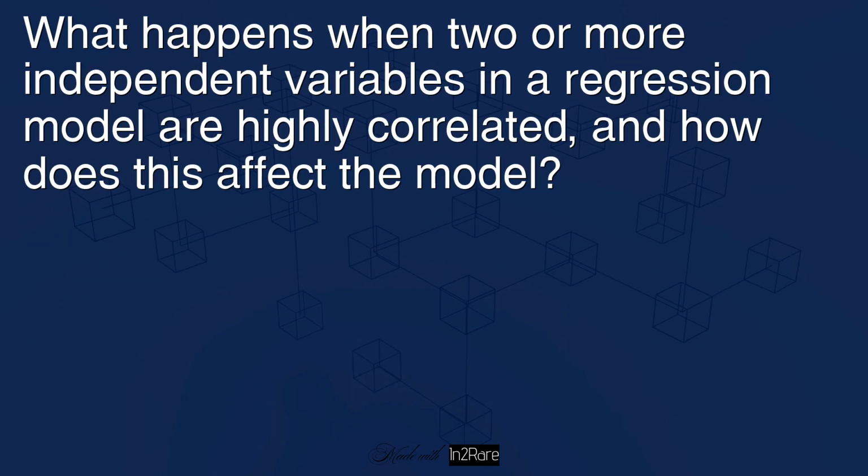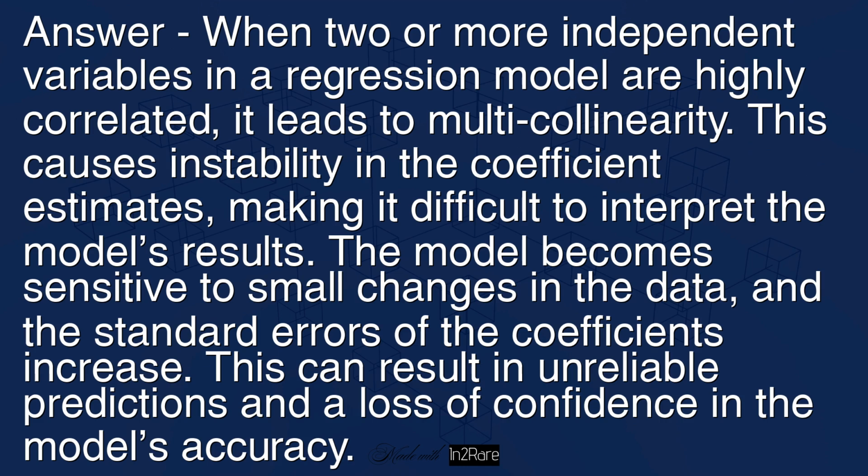What happens when two or more independent variables in a regression model are highly correlated, and how does this affect the model? Answer: when two or more independent variables in a regression model are highly correlated, it leads to multicollinearity. This causes instability in the coefficient estimates, making it difficult to interpret the model's results. The model becomes sensitive to small changes in the data, and the standard errors of the coefficients increase. This can result in unreliable predictions and the loss of confidence in the model's accuracy.